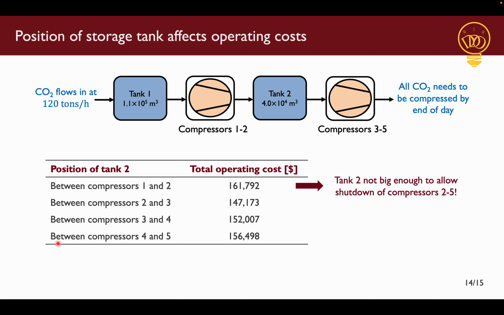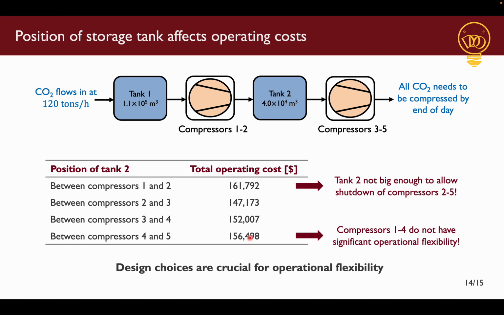On the other extreme, when storage tank 2 is placed in between compressors 4 and 5, we again have higher costs, and this is because now compressors 1 to 4 do not have significant operational flexibility, which can allow them to provide more interruptible load. So we find that the design choices that we make for these tanks also play a huge role in terms of the amount of interruptible load we can provide.